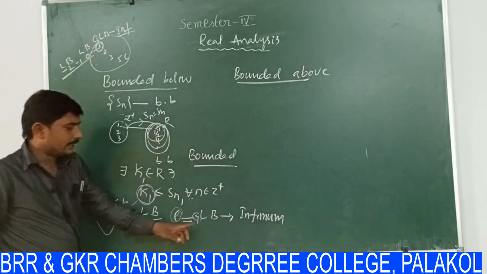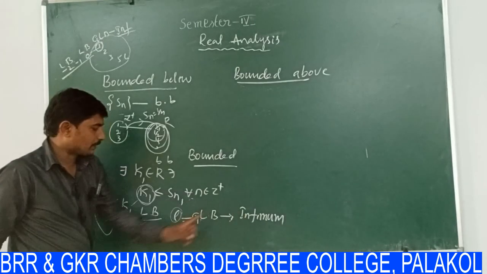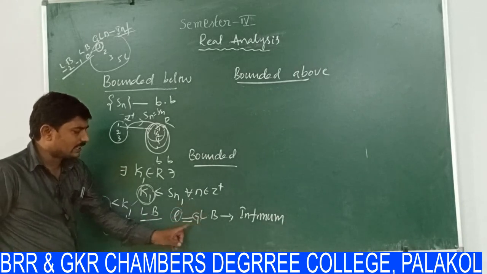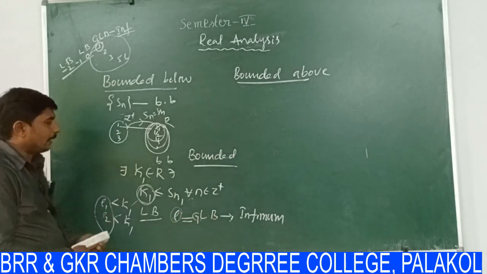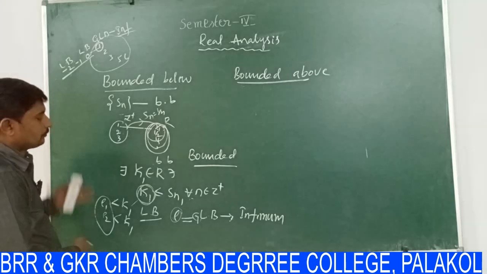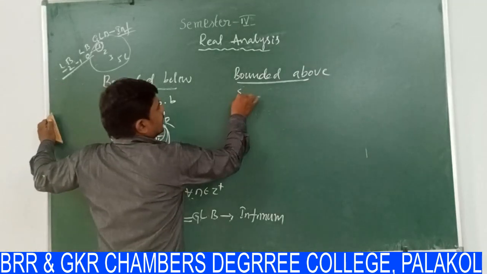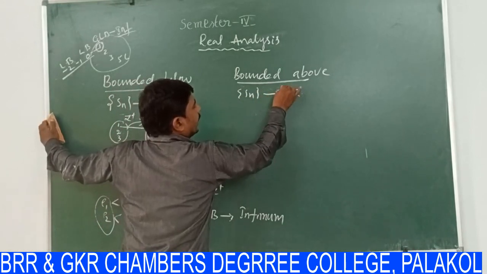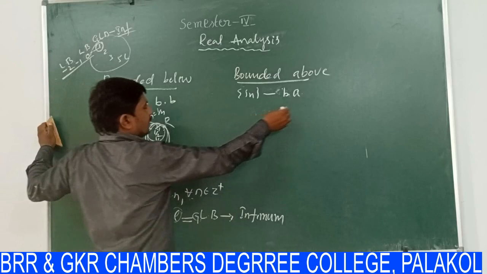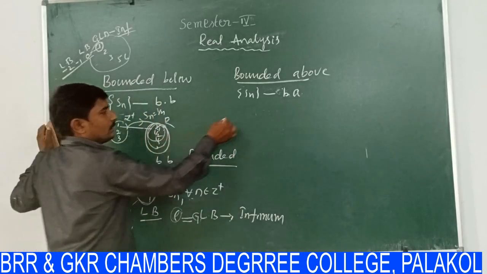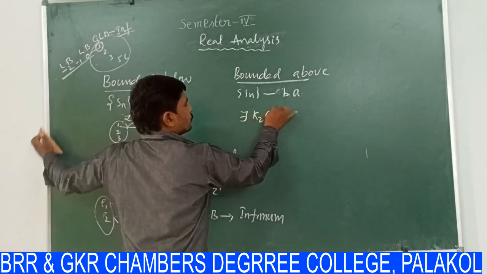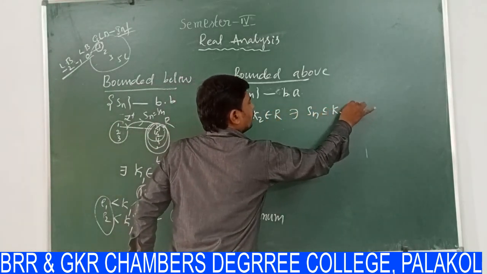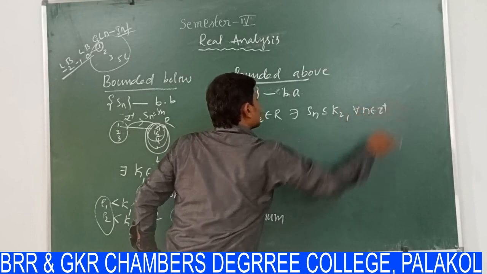Infimum. The greatest lower bound is also said to be the infimum. If L is a lower bound, but any number greater than it is not a lower bound, then L is a greatest lower bound. Similarly, we will discuss bounded above. The sequence Sn is said to be bounded above if the range of the sequence R is bounded above, that is, there exists some number k2 belonging to R such that Sn is less than or equal to k2 for all n belongs to Z plus.